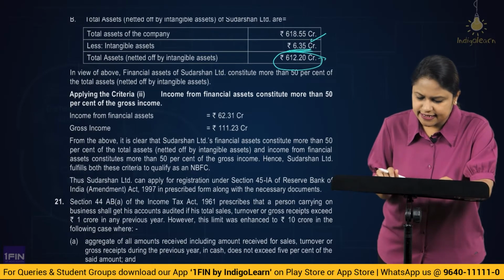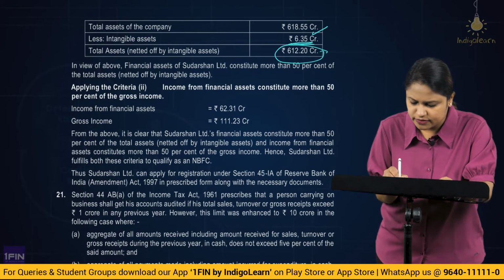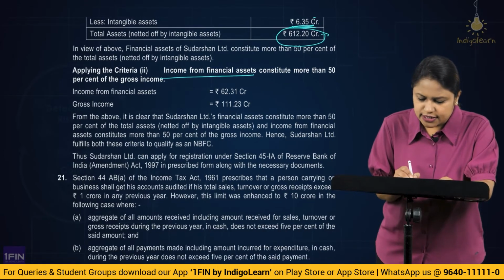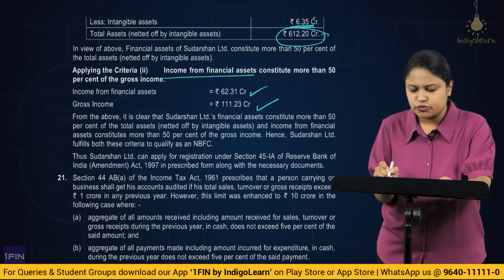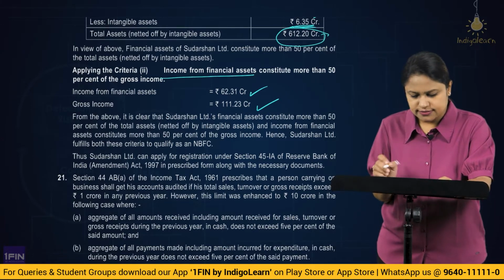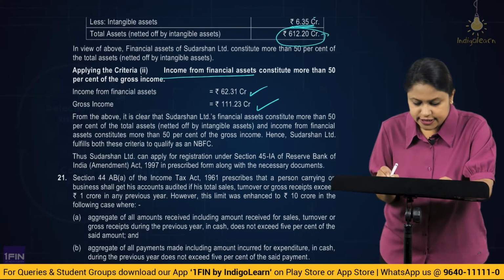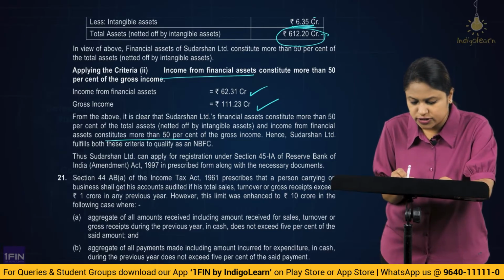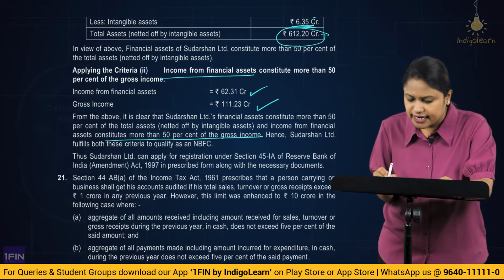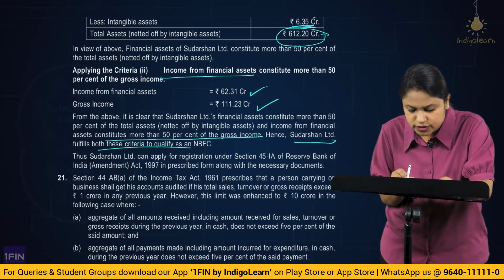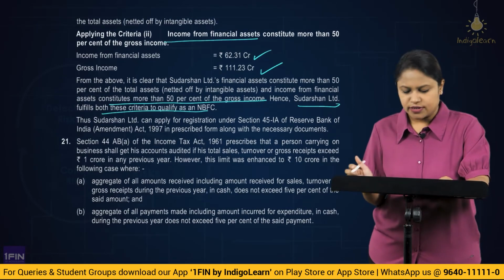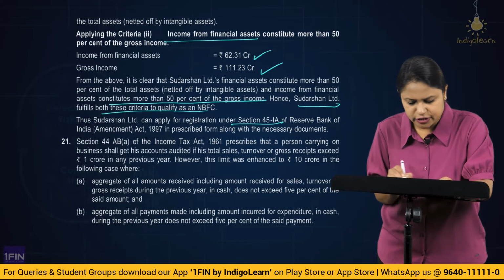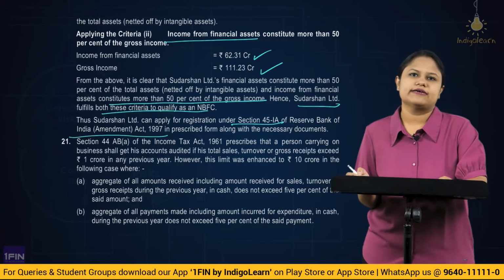Then, the second criteria talks about financial income, the income from the financial assets. Income from the financial asset as given in the question is 62.31. Gross income is 111.23. This also is crossing the criteria. So the income from the financial assets constitutes more than 50% of the gross income. Hence, Sudarshan Limited fulfills both the criteria to qualify as an NBFC, because of which it has to get registered under section 45IA of the Reserve Bank of India Amendment Act 1997.